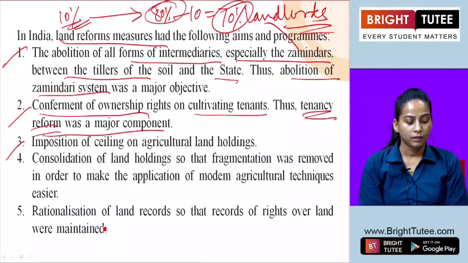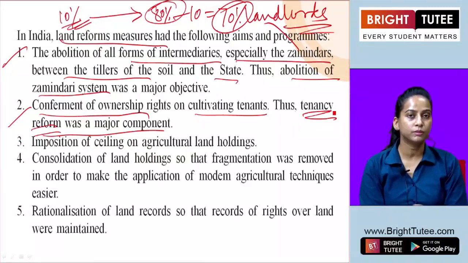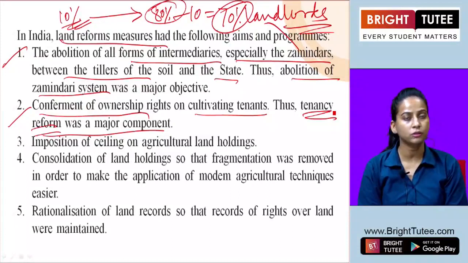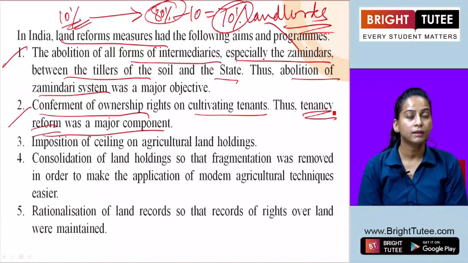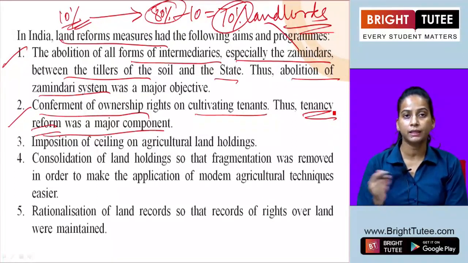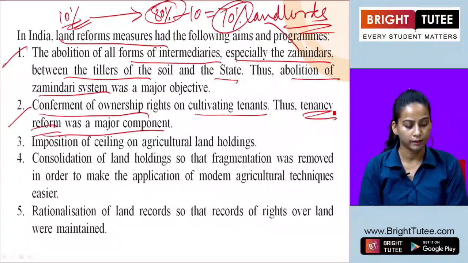Next one, and why was it so? Because when the poor farmers were working for these landlords, they were unable to pay the taxes, and anyhow their small land was taken by these bigger landlords or the zamindars. So now they started working as tenants over their own land, which led to their exploitation. So the demand was that they should get their ownership right on their particular land.